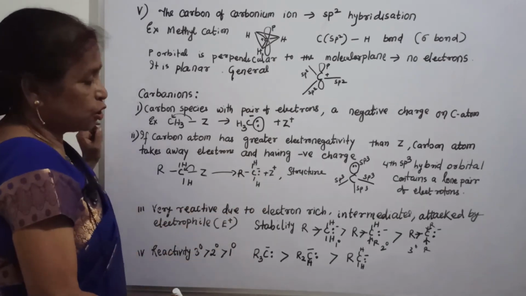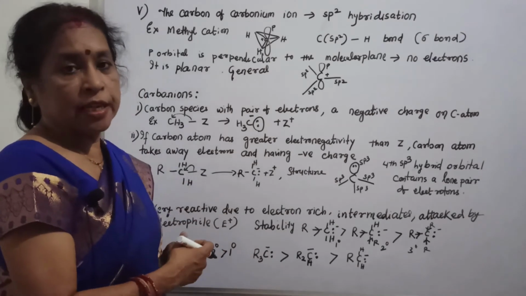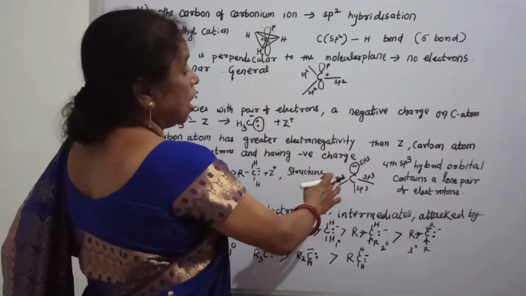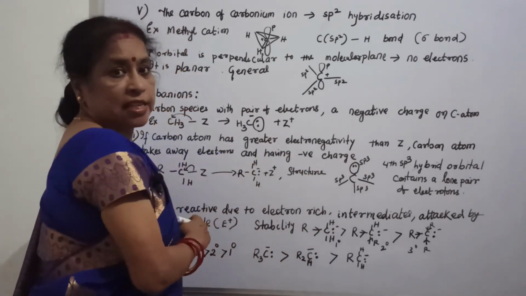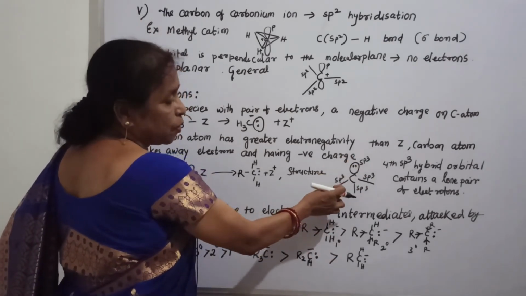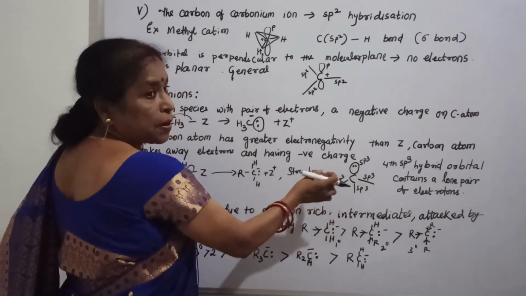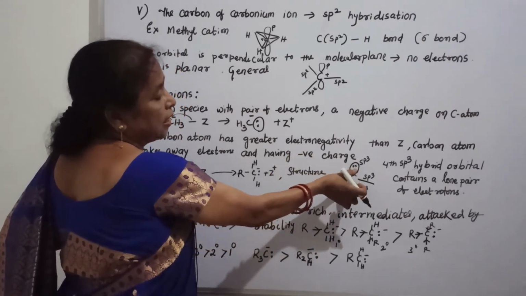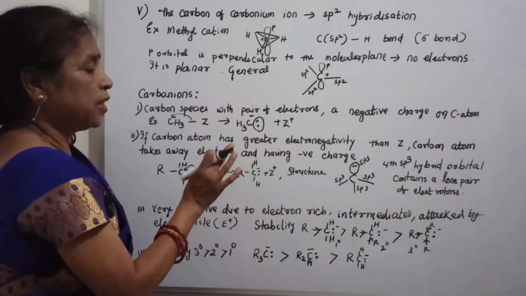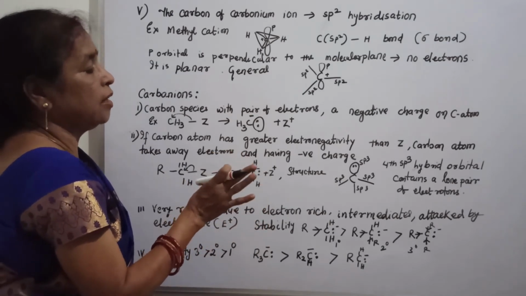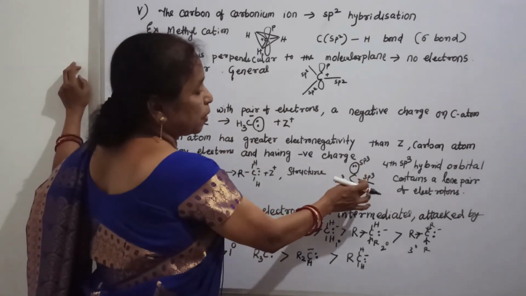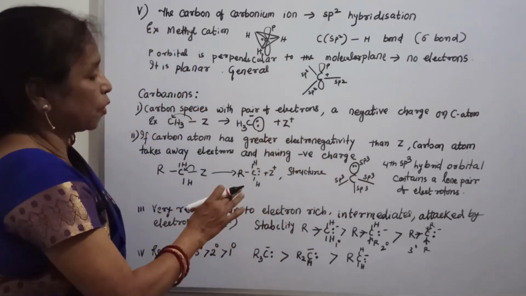And now you can see the structure also here. In the structure that is sp3 hybridization and here all are sigma bonds, and now this fourth sp3 orbital contains a lone pair of electrons. Here it is bond pair, it is lone pair, it is lone pair and bond pair. Now you can see the lone pair bond pair repulsion is more and that is why it is away from this lone pair and the angle is different, and so here you can say the fourth sp3 orbital contains only a lone pair of electrons, and that is why repulsion takes place between lone pair and bond pair.